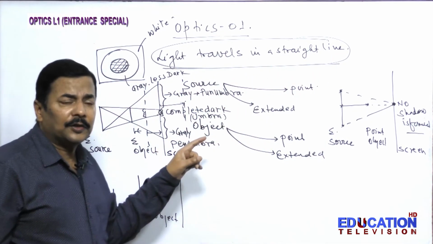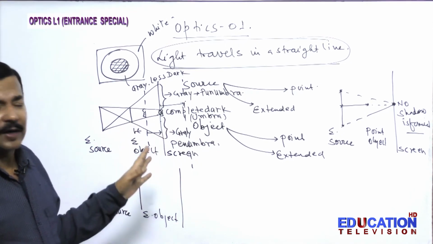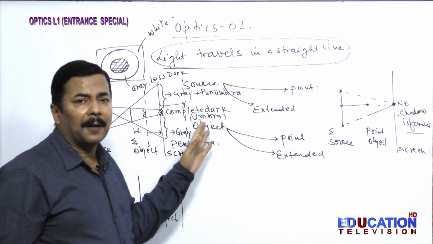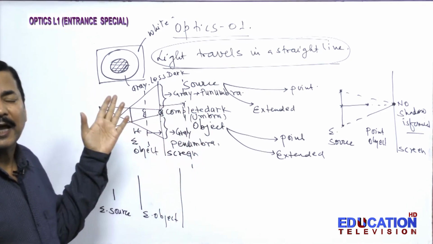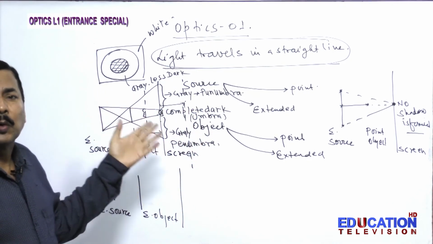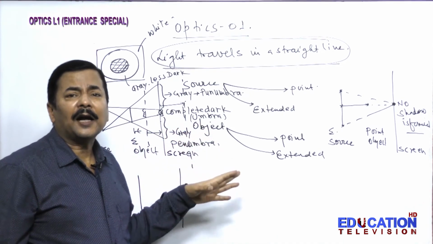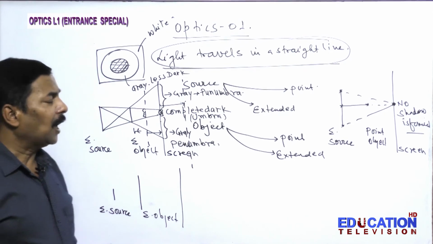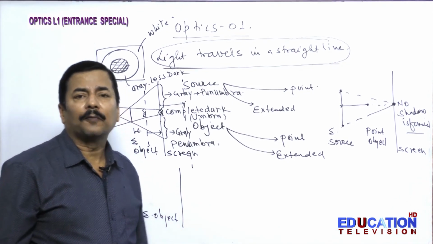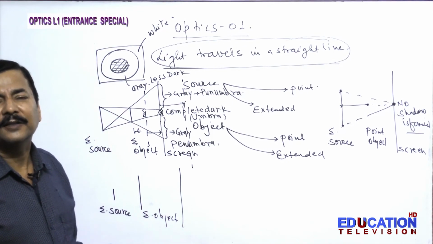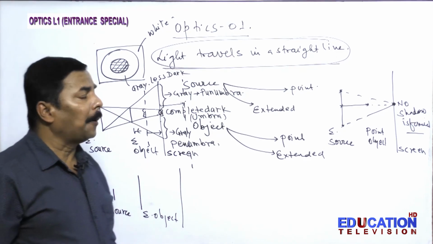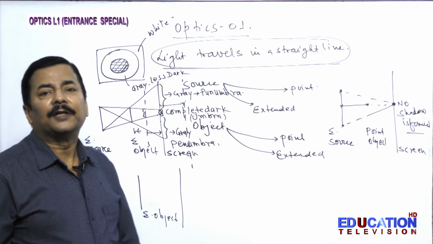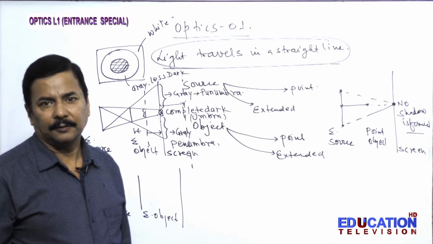So with this basic discussion of umbra, penumbra, shadow formation, object and image, source, all these things, we are now in a position to discuss in detail our normal discussion of optics, that is reflection, refraction and all these things. So with this basic introduction, in our next class we will discuss the reflection of light. Thank you.